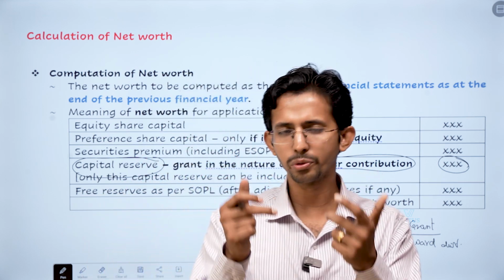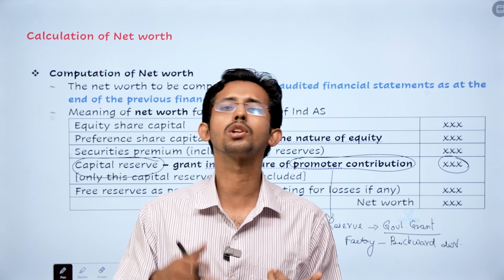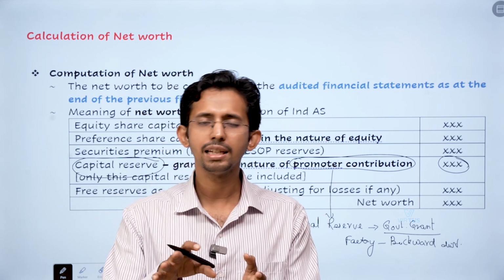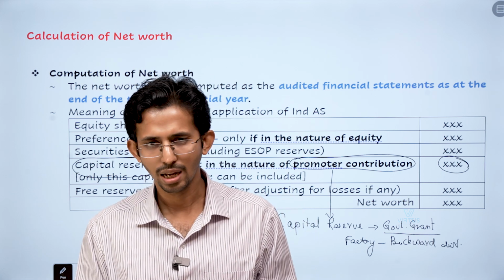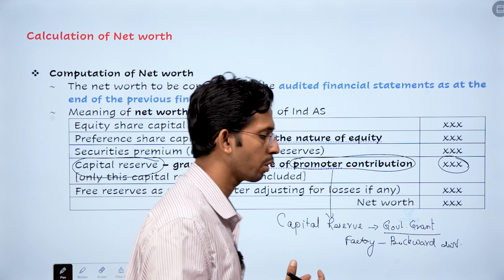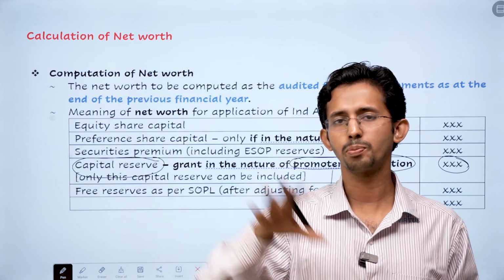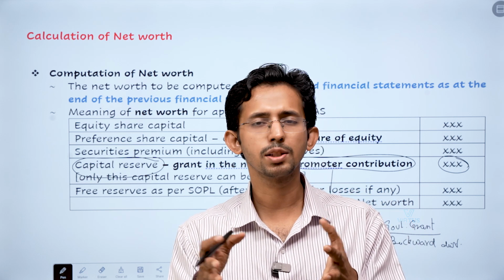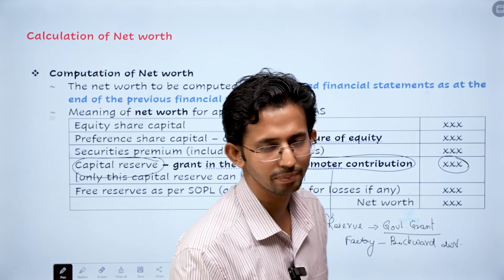Now when you have an exam question, you will have to see whether this grant is in the nature of a promoter's contribution. Only if it is in the nature of promoter's contribution, you should consider it here, otherwise just ignore it. And how to identify whether it is in the nature of promoter's contribution, we will learn when we take the specific standard on it. I am not spending time to explain those principles right now, because anyway we will take it separately. Okay, thank you.